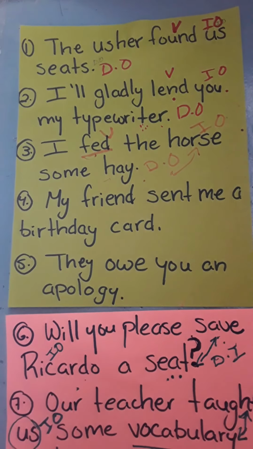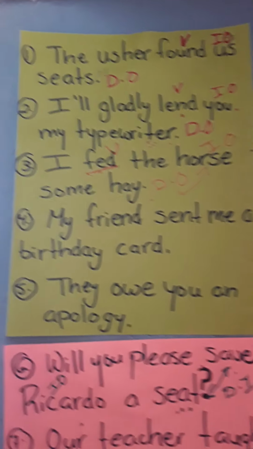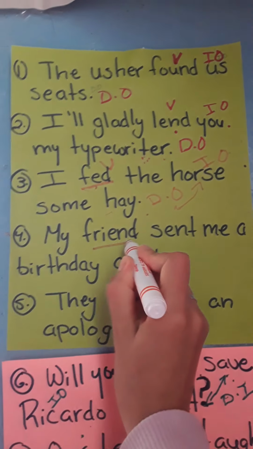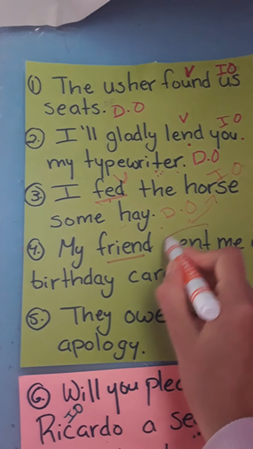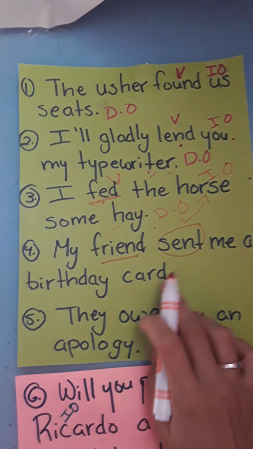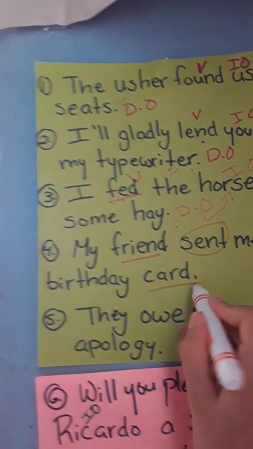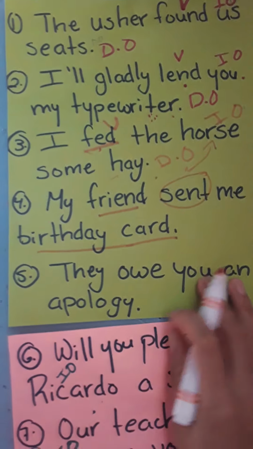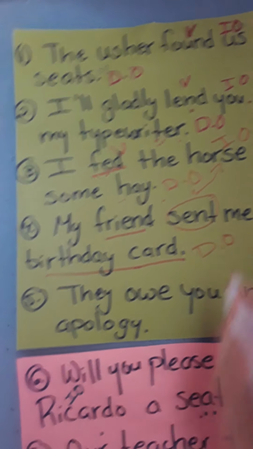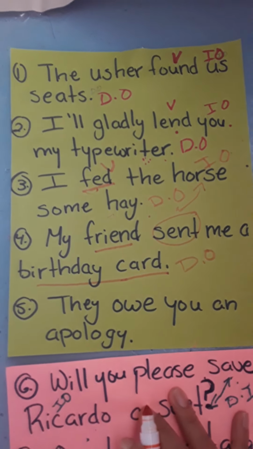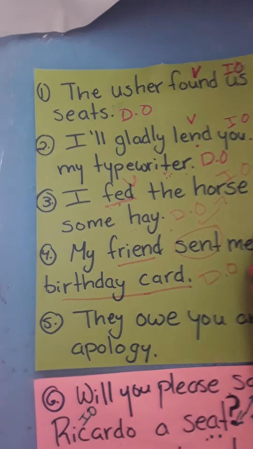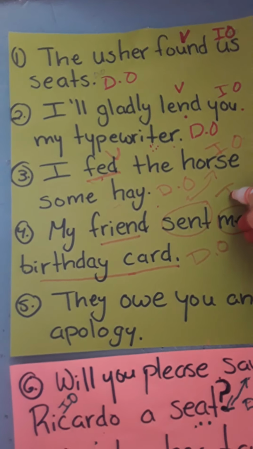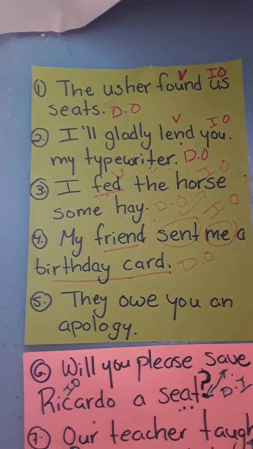So now we have number 4. My friend sent me a birthday card. We have friend as the subject of the sentence. We have sent as the verb. Sent what? We have a birthday card, or just a card, whichever is correct. Direct object. And sent the birthday card to whom or to what? To me. Pronoun me, indirect object.